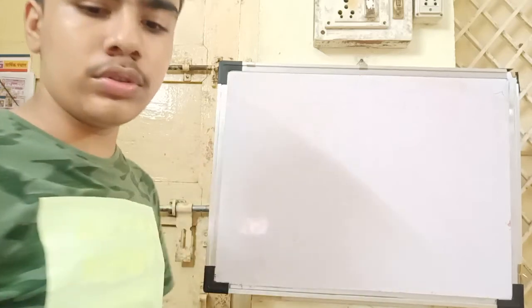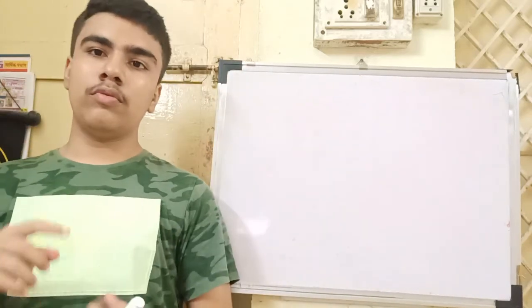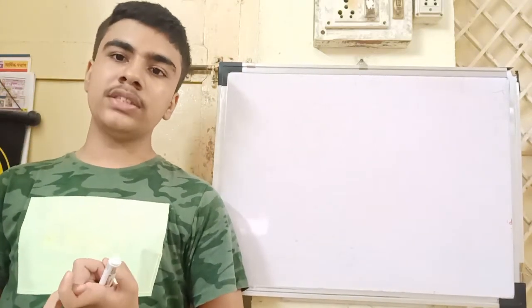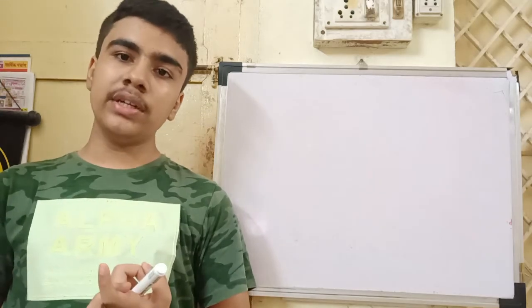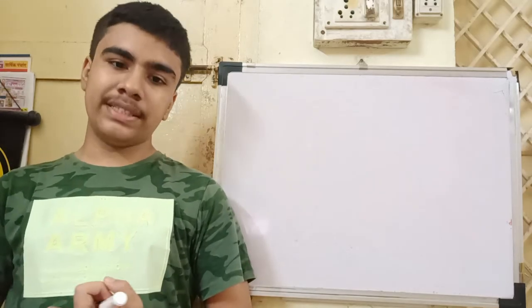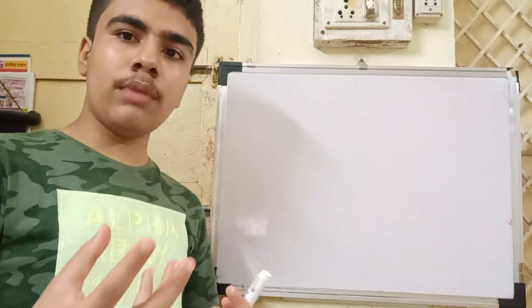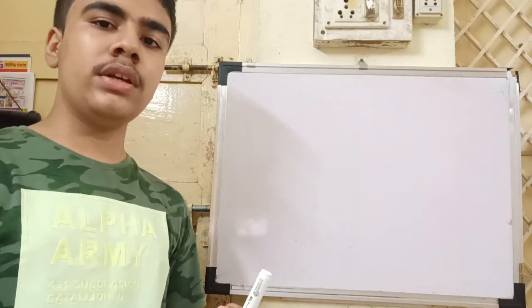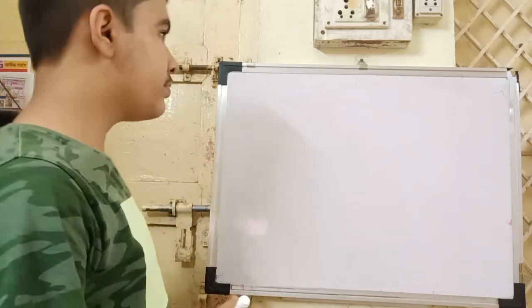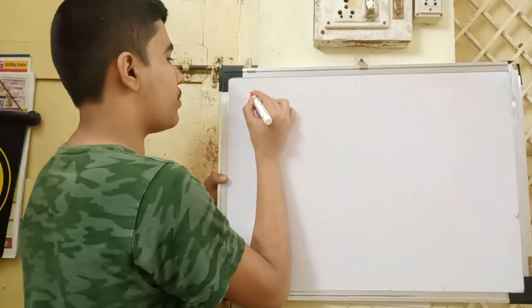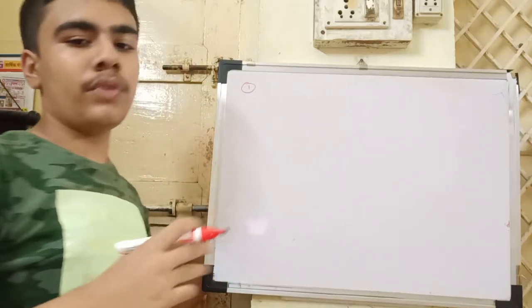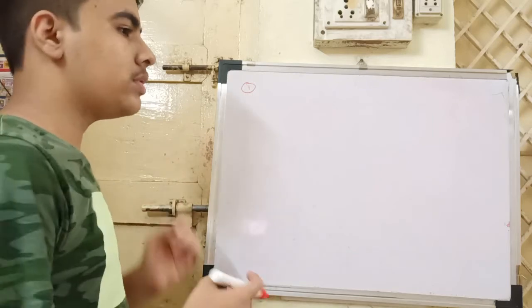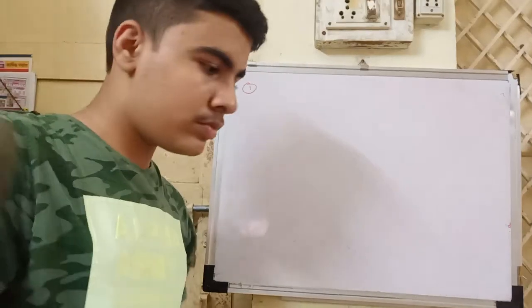So in today's video we learned about what metals are, properties of metals, then the reaction of metals with water, oxygen and acids. Also we learned about the mnemonic, how to remember the reactivity series of metals, and also what the reactivity series is. Now I will give you some problems for reactivity series.